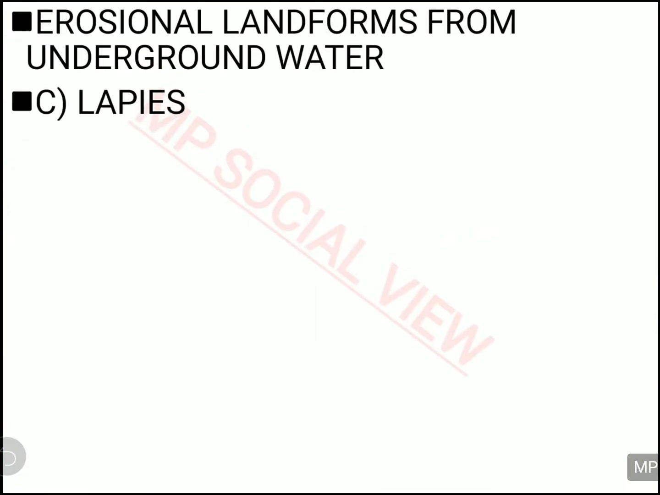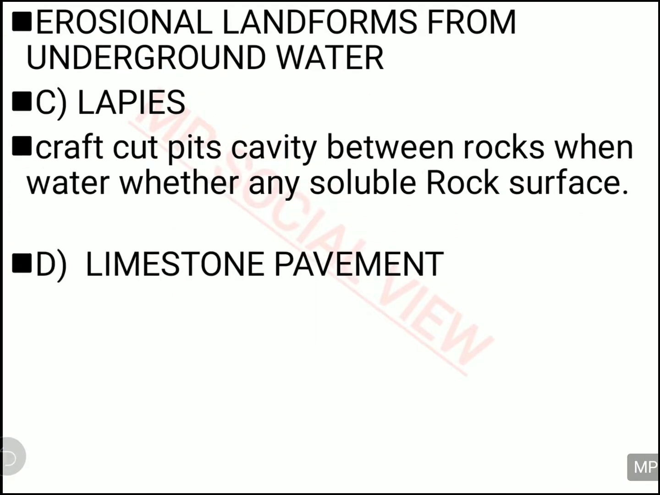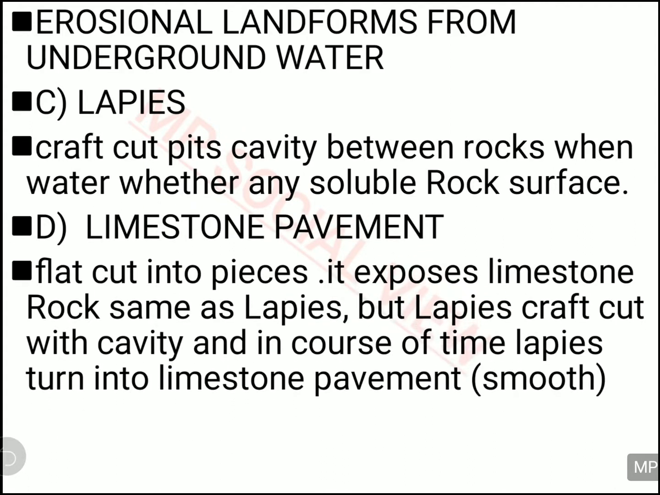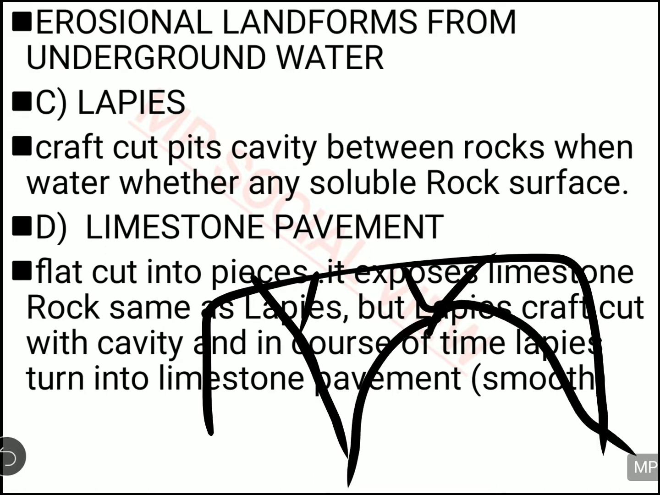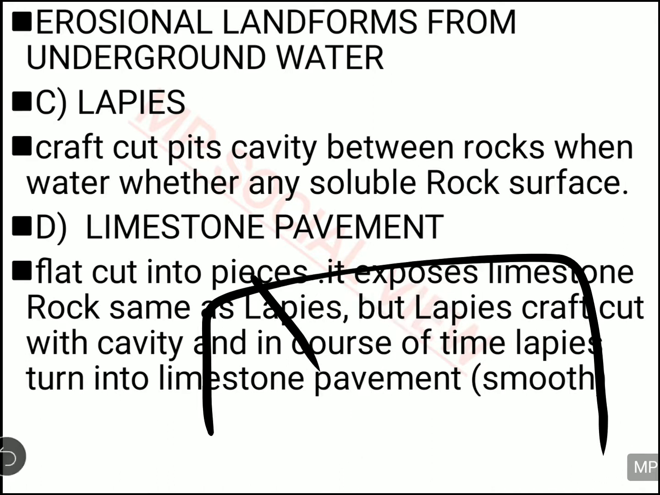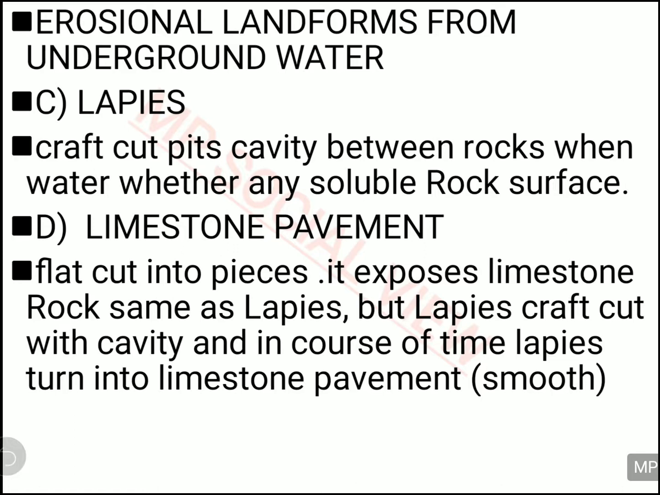Another erosional landform made by the groundwater is lapis and limestone pavement. So what is lapis and limestone pavement? Suppose this rock is there. Then the erosion work is done, and this portion gets eroded, and this portion gets eroded, and the rocks will turn like this, and a cavity will be created in between the rock. The cavity will get created in between the rock, and that is called your lapis. And further, if lapis gets eroded, then it will turn into limestone pavement.